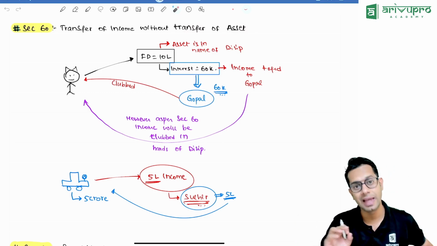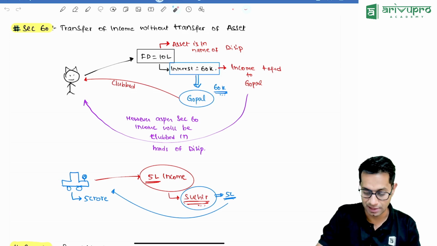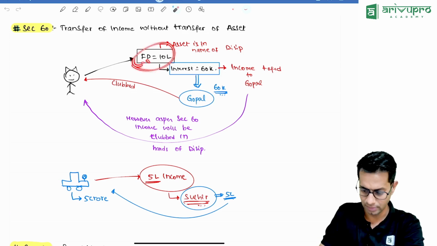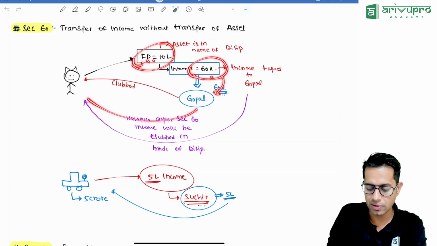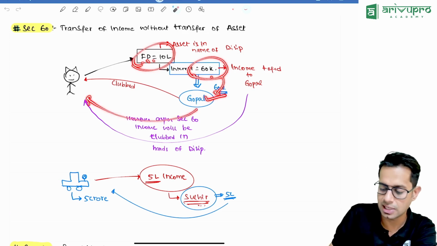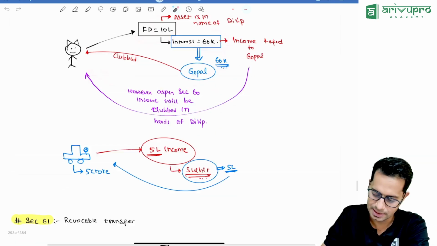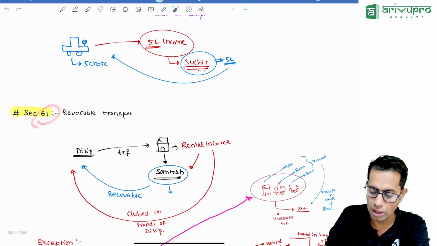For example, I had an FD worth rupees 10 lakhs, which is giving me an interest of 10,000 rupees. I transferred the interest to my brother's son. Though it is received by my brother's son, it will be taxable and clubbed in my hands. Then section 61 talks about revocable transfer.